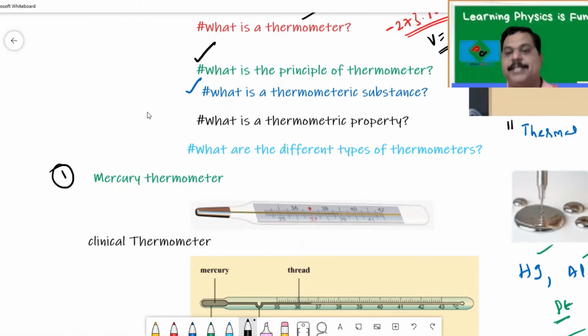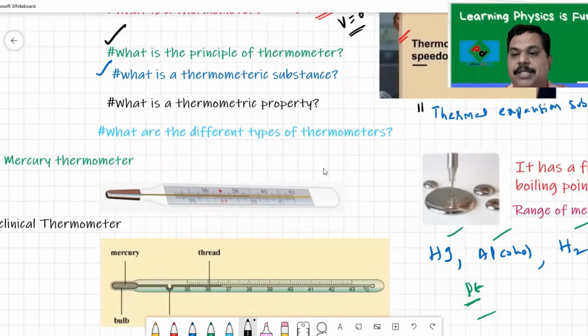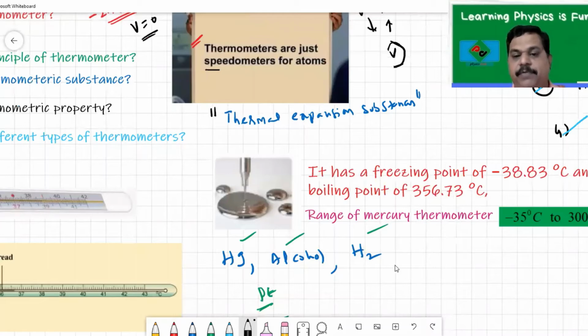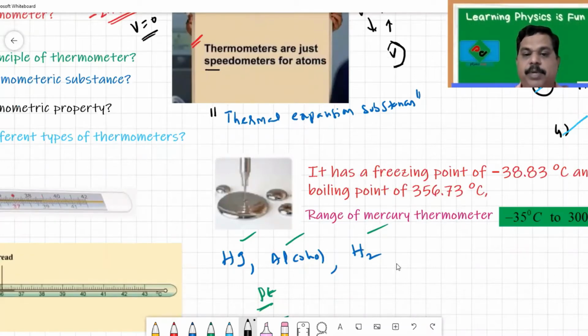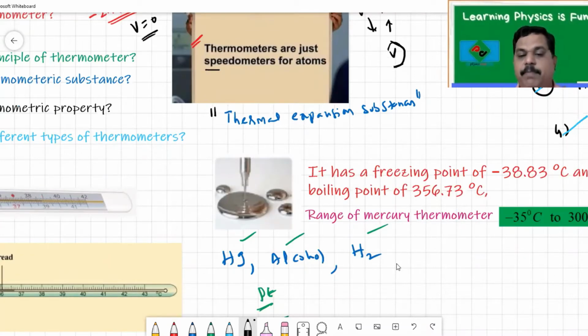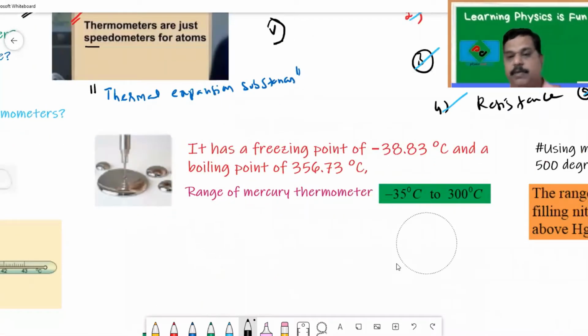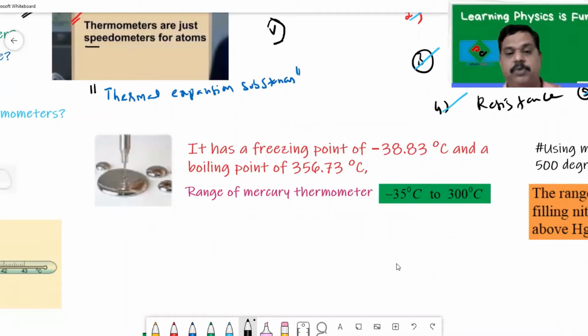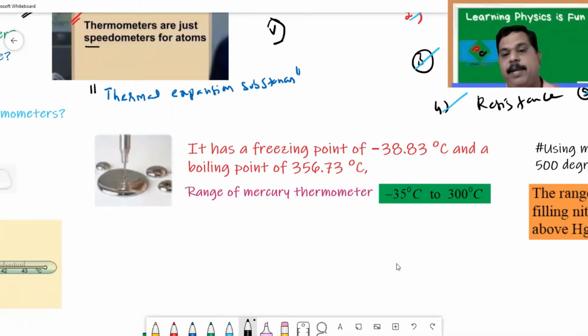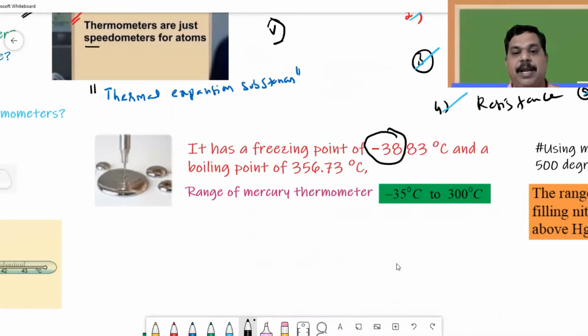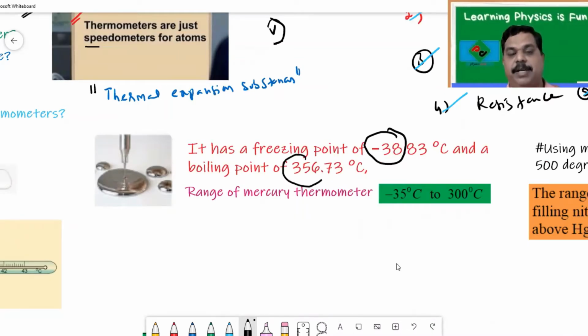Now the question is, what are the advantages of using mercury? That's very important. If you look at mercury's boiling point and freezing point, you should understand. Remember, mercury freezes at minus 38 degrees centigrade and boils at 356 degrees centigrade.